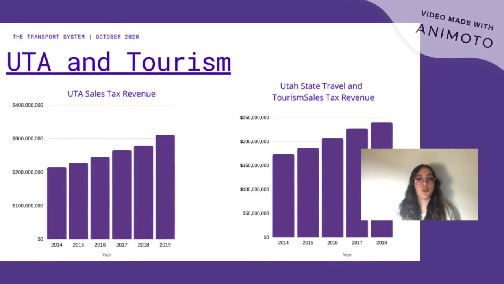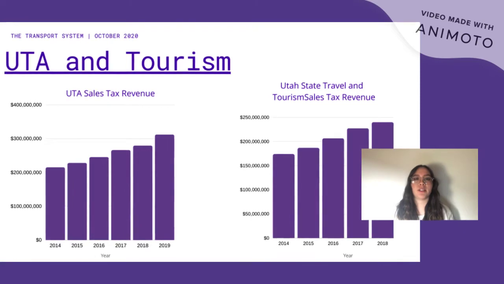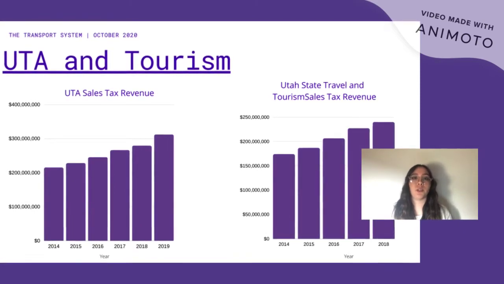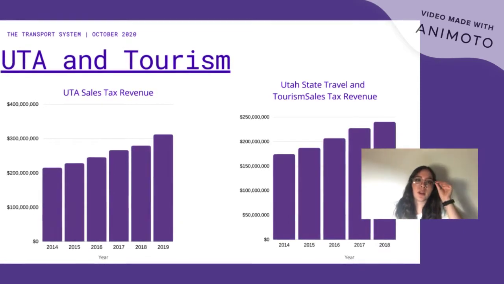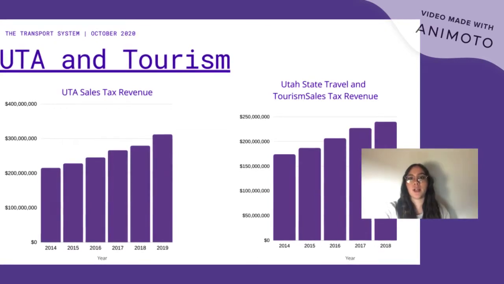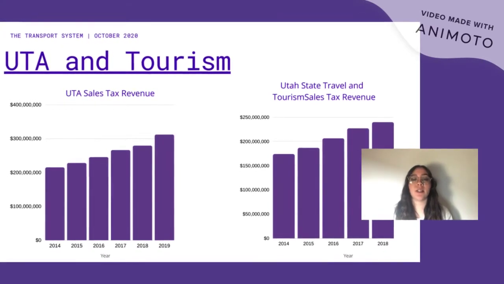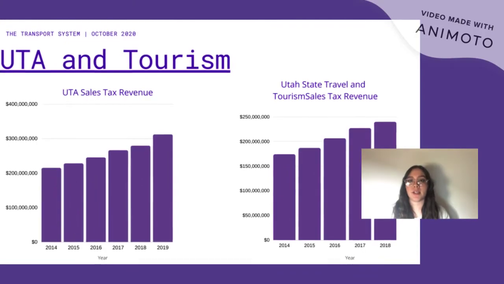Now I want to move on to some statistics about the tourism industry in Utah and the transport system. Here we can see two charts, both of them showing sales tax revenue, one of them for Utah Transit and the other one for the tourism industry here in Utah. Both charts, we can see that there's a steady increase. If there wasn't a good transport system in place, both of these numbers wouldn't be increasing and development on both industries wouldn't